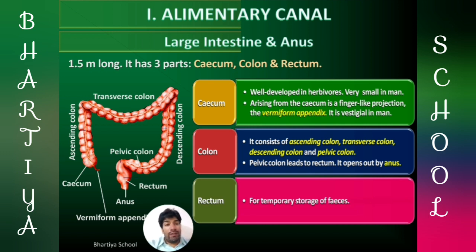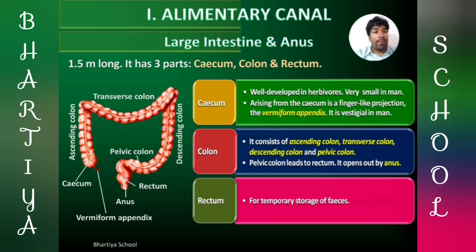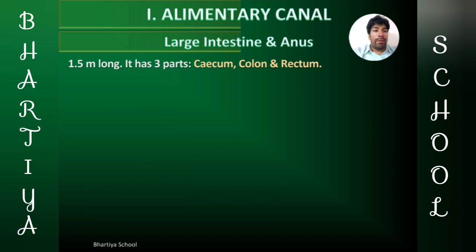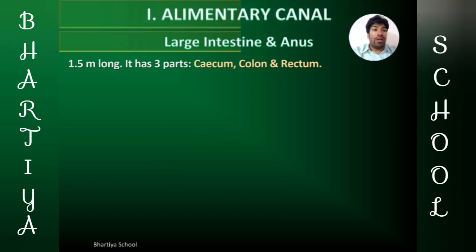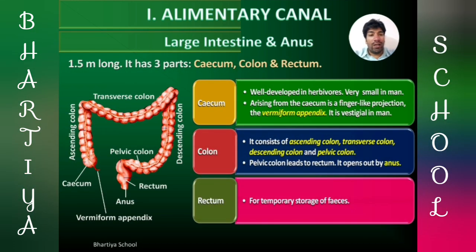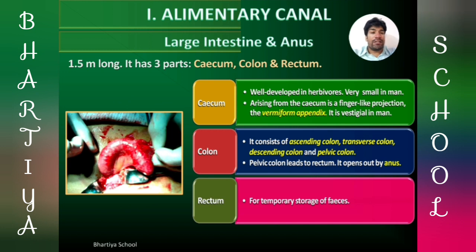Next, we will discuss about vermiform appendix. Vermiform appendix is a vestigial organ in human beings, which is not functional in human beings. It is functional in ancestors that were herbivores.